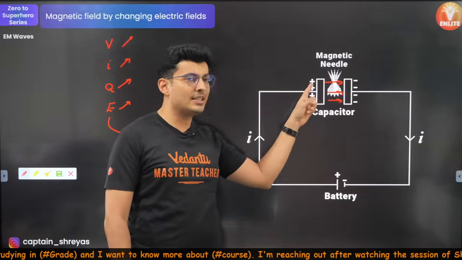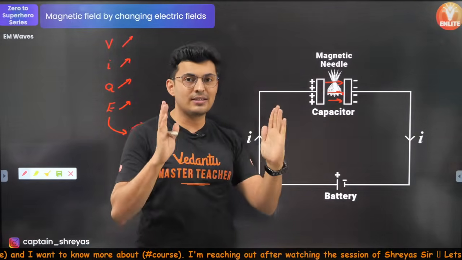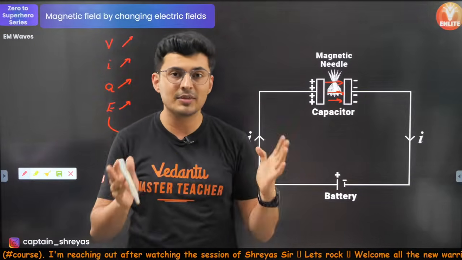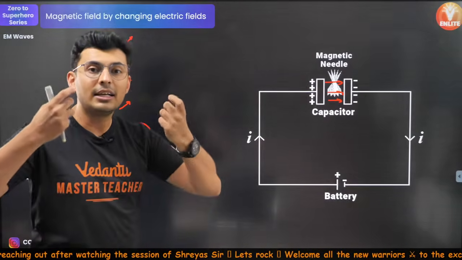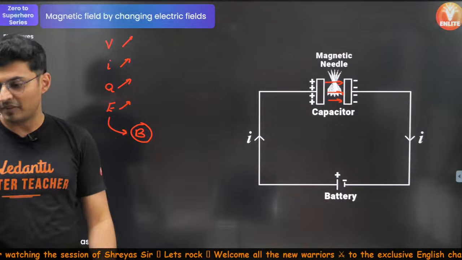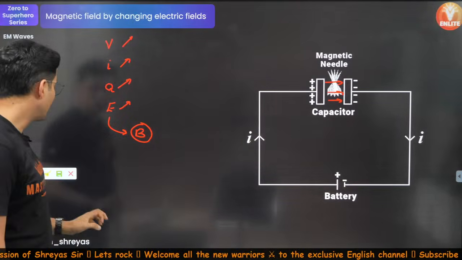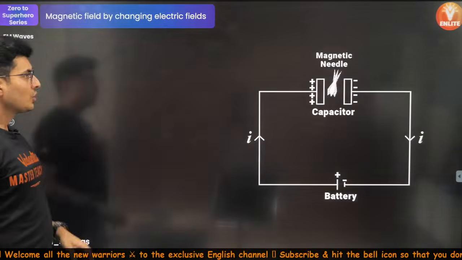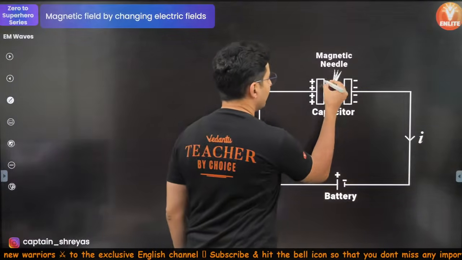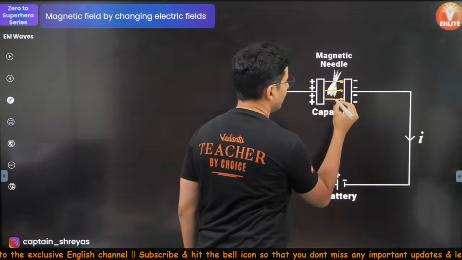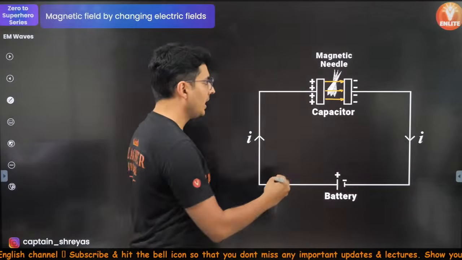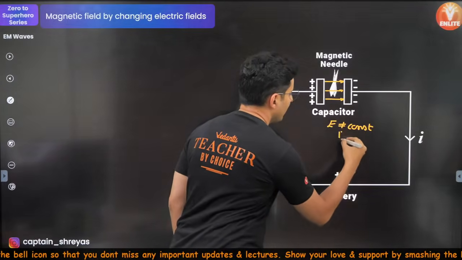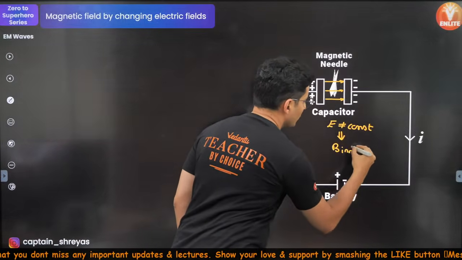Moment you change voltage, current changes, charge on the capacitor changes. You will see electric field changes. You will notice that there is an induced or generated magnetic field because of that. All right, I hope this makes sense. Now, let me just get my pen back. So this electric field in this region, if it changes, if E is not constant, then B is induced.